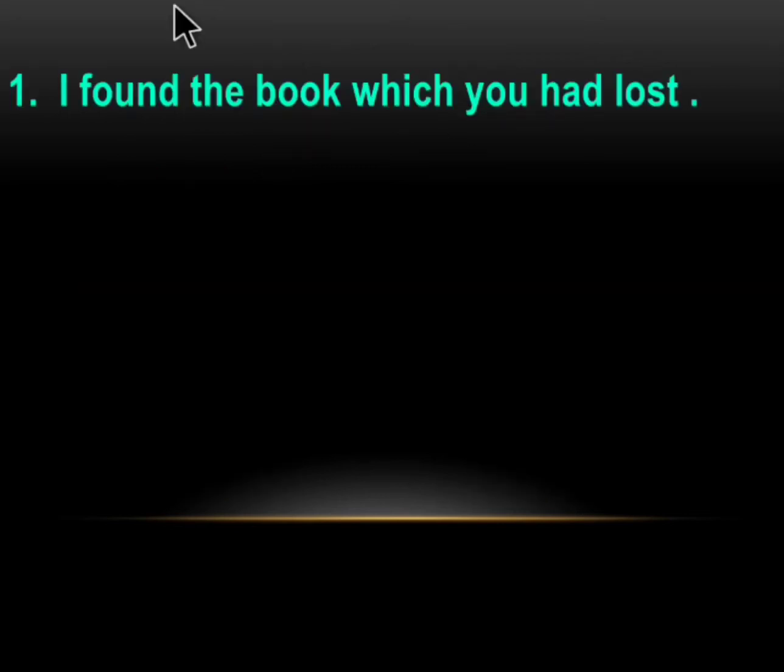The first sentence: I found the book which you had lost. In this sentence, I found the book gives a complete meaning. Which you had lost is a partial meaning. But if this part depends on this, it gives a complete meaning. So the part which gives a complete meaning by itself is called the main clause. Main clause can be represented as MC. And the part which depends on the main clause to give a complete meaning is called the subordinate clause. Subordinate clause can be mentioned as SC.